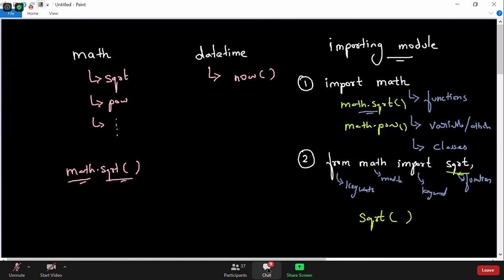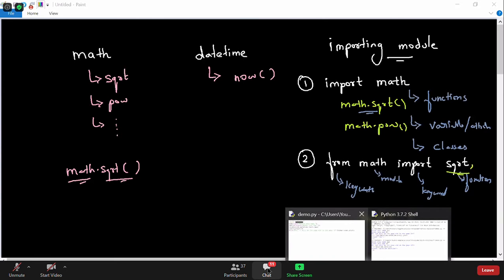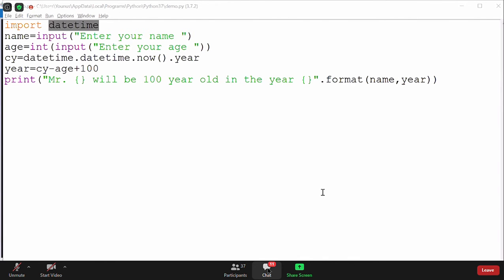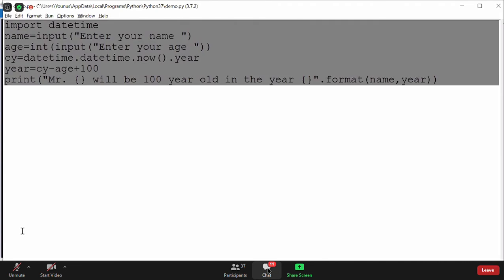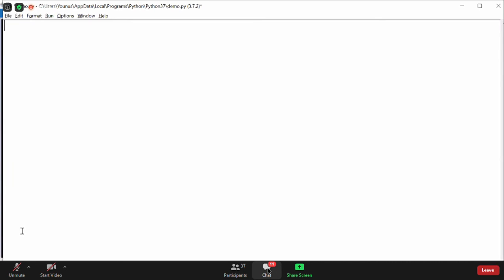Let us solve one simple exercise to understand this import thing. Last time we found the square root. This time let us find the power of a number. To find the power of a number, first I will import math, the normal way.